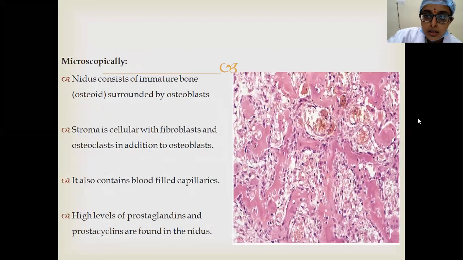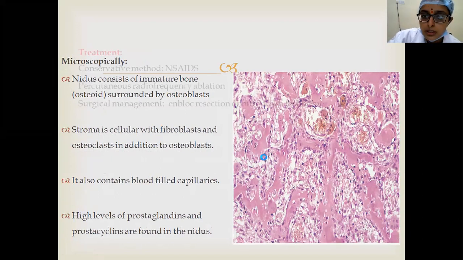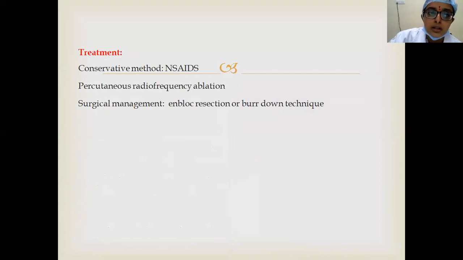Now, this is the histological appearance. See, this is the vascularity, and this is the osteoid which is formed. Immature woven bone is formed, and it is rimmed by osteoblasts. So this nidus is found to be rich in prostaglandins and prostacyclins, which could be the main reason for the pain. So this is the histological appearance of osteoid osteoma.